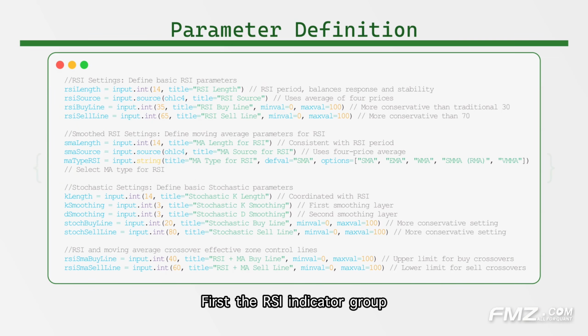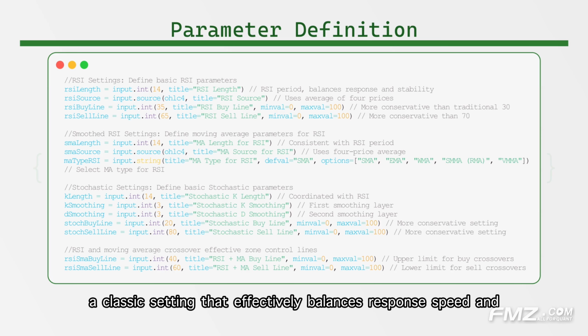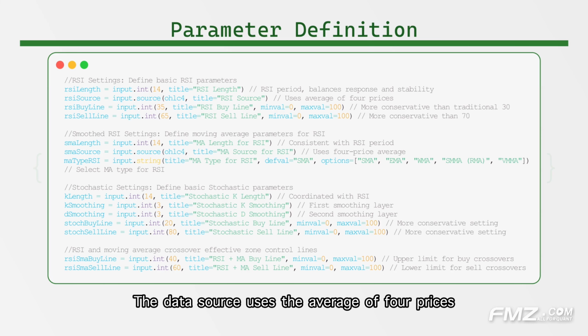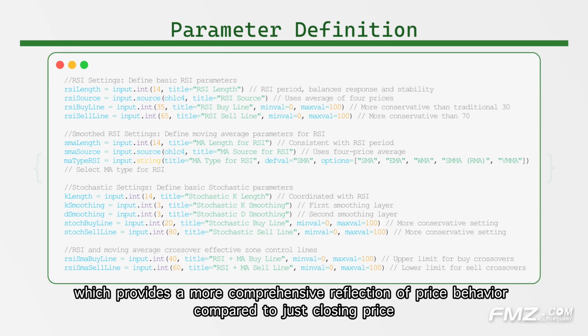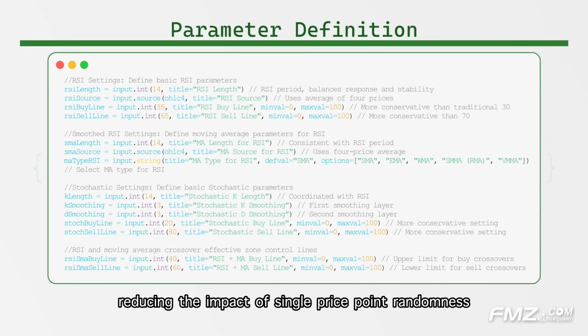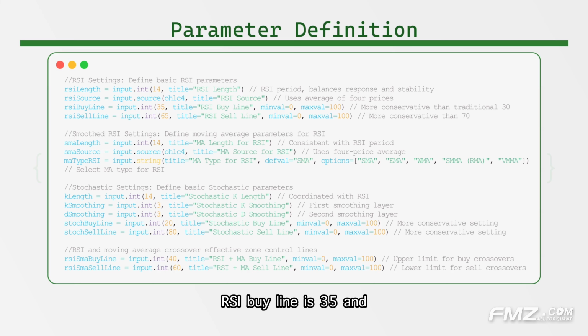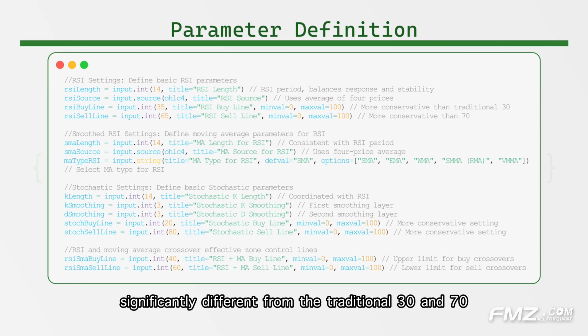First, the RSI indicator group. RSI period is set to 14, a classic setting that effectively balances response speed and stability. The data source uses the average of 4 prices, which provides a more comprehensive reflection of price behavior compared to just closing price, reducing the impact of single price point randomness. The key innovation is in the buy-sell line settings. RSI buy line is 35, and sell line is 65, significantly different from the traditional 30 and 70.